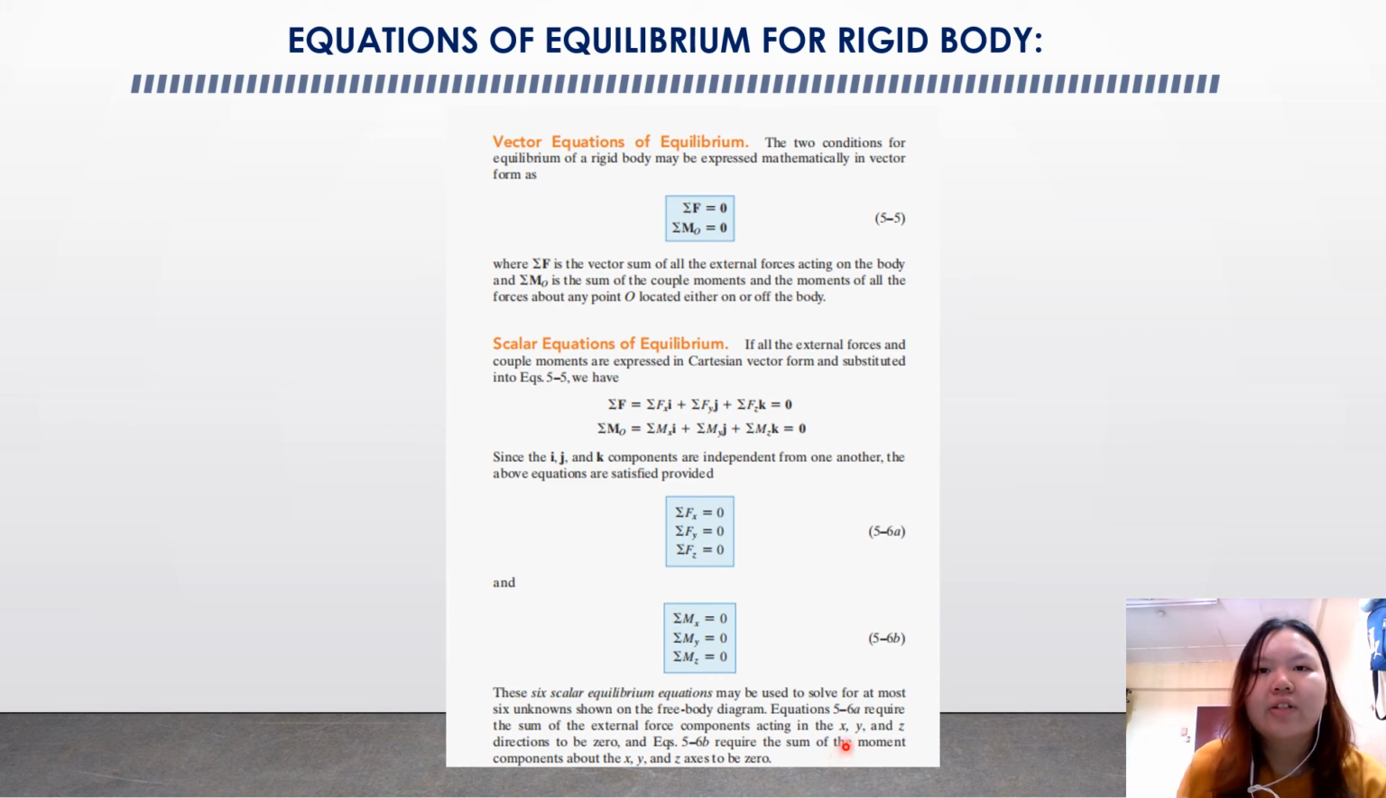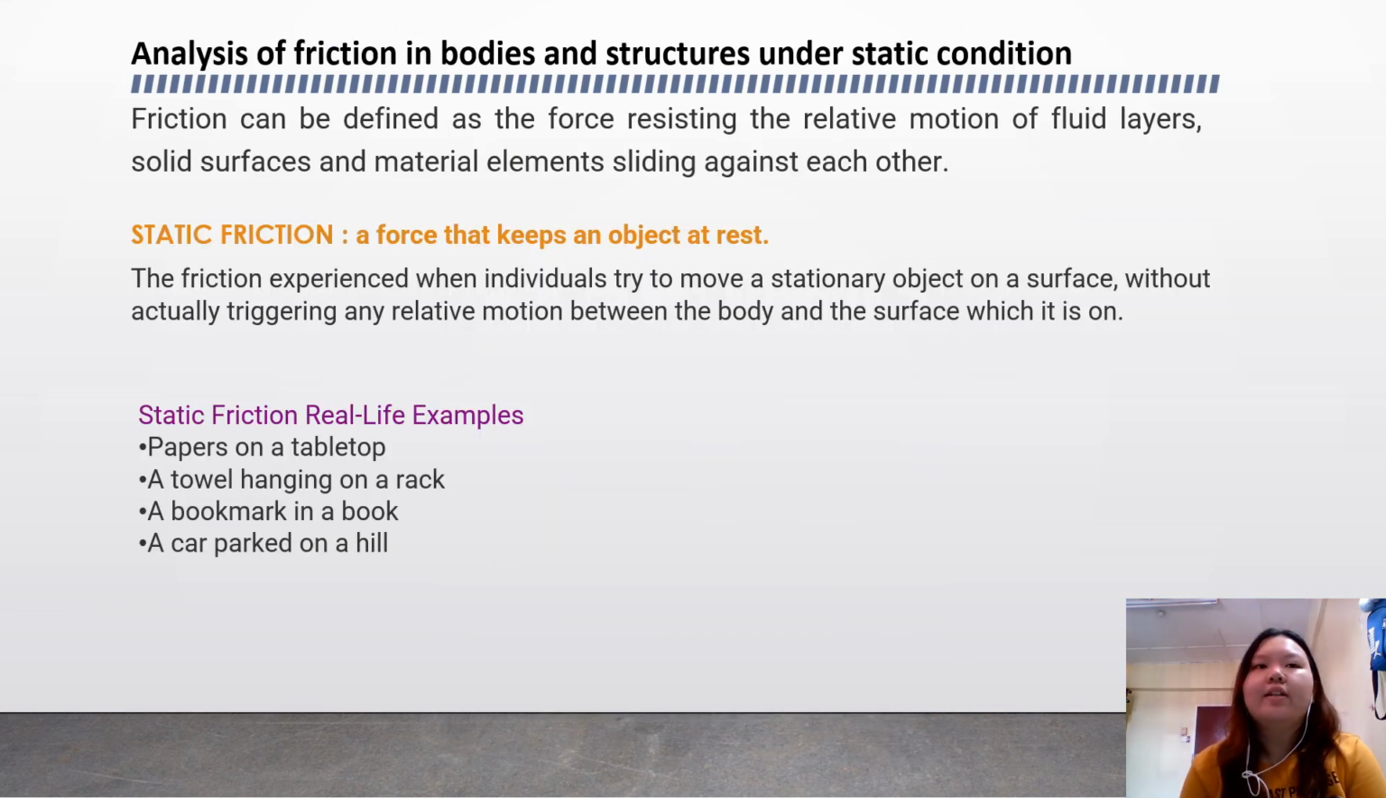Equation 5.6a requires the sum of the external force components acting in the x, y, and z direction to be 0. And equation 5.6b requires the sum of the moment components about the x, y, and z axis to be 0. So finally, we have reached the last topic, the analysis of friction in bodies and structures under static conditions. Friction can be defined as the force resisting the relative motion of fluid layers, solid surfaces, and material elements gliding against each other.